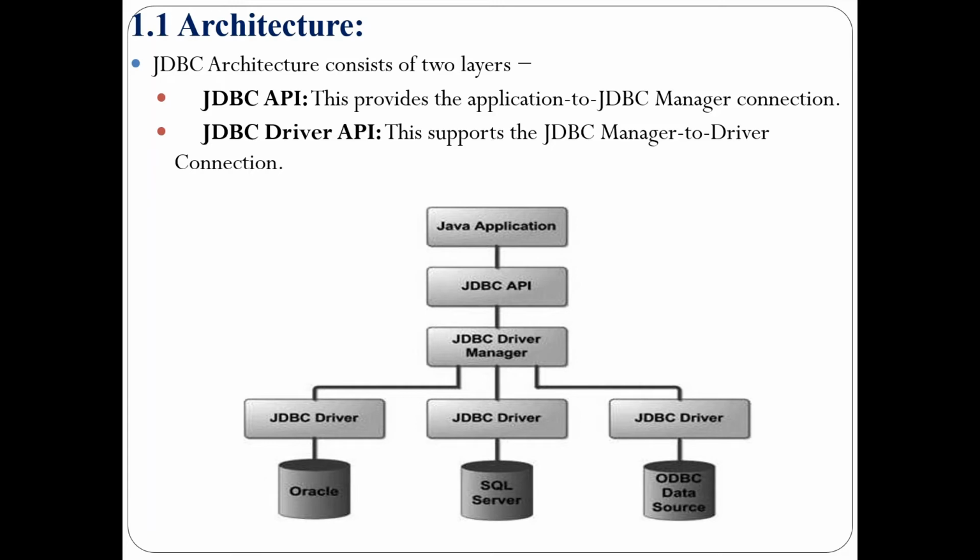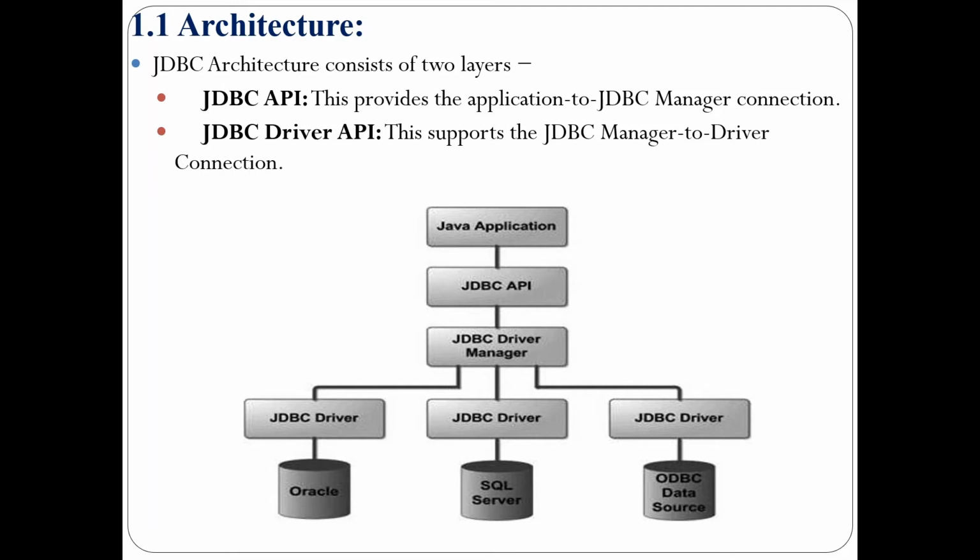Once the application has been developed, the next step is to establish a connection to the database. In order to do that, we need to make use of the JDBC API and driver manager. The JDBC API allows a Java program to execute different SQL statements and retrieve the results.